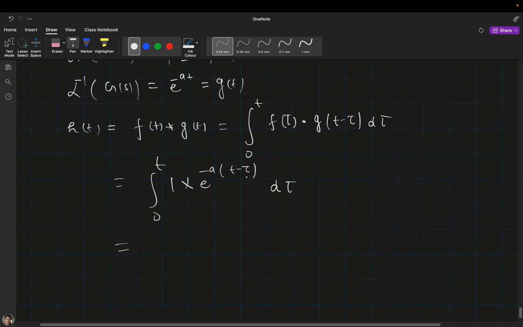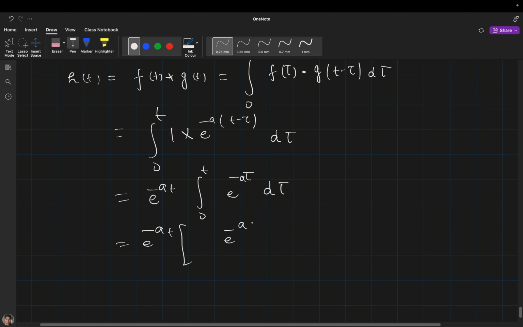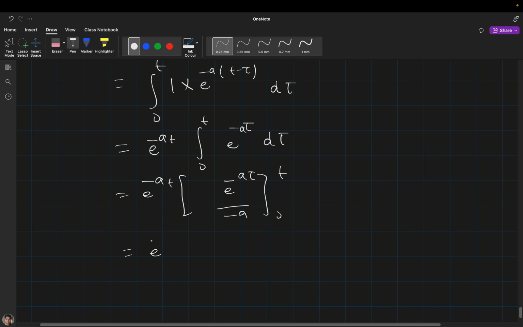Here you can see that the variable is tau, so I will simply write e raised to the power minus at outside, the integral from 0 to t of e raised to the power minus tau d tau. So e raised to the power minus at, and here it should be a. So e raised to the power minus a tau divided by minus a, from 0 to t, and when you put the limit, it will be e raised to the power minus at minus 1.